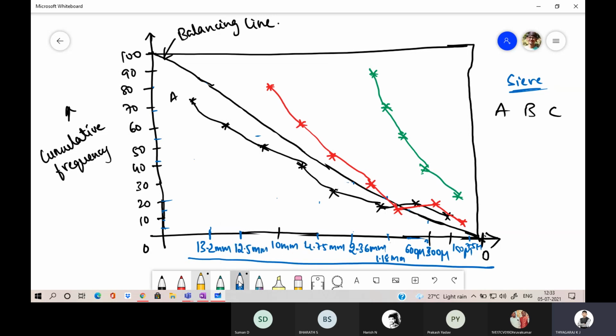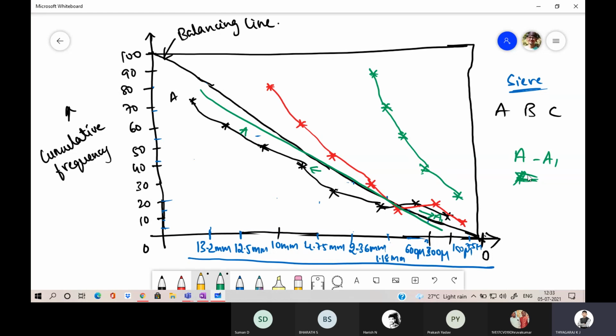Now what you are going to do is take the scale. You should place the scale in such a way that the portion above and the portion below should be equal. For example, material A1, the shaded portion should be equal.